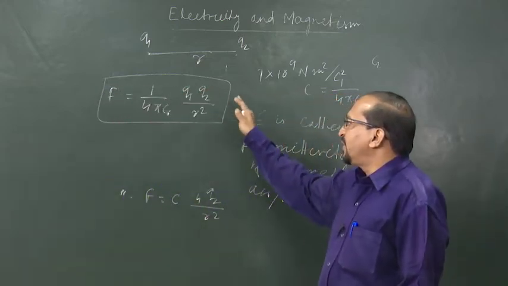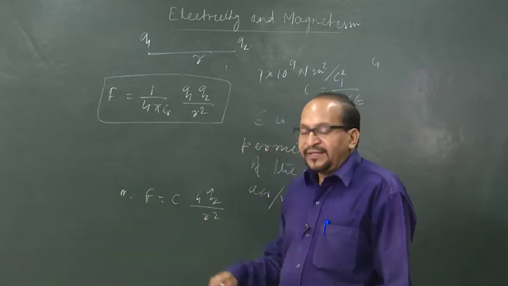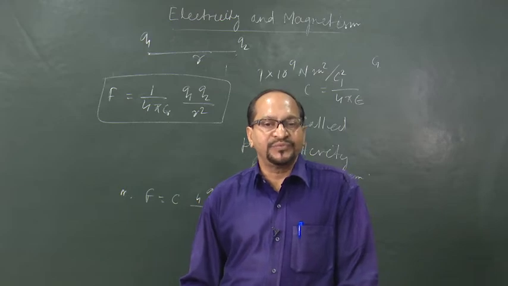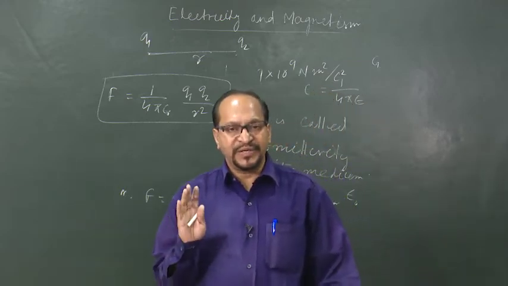F is equal to 1 by 4 pi epsilon naught q1 q2 by r square. And like gravitational force, this electrostatic force is also a central force, meaning the force acts along the line joining the two charged particles.